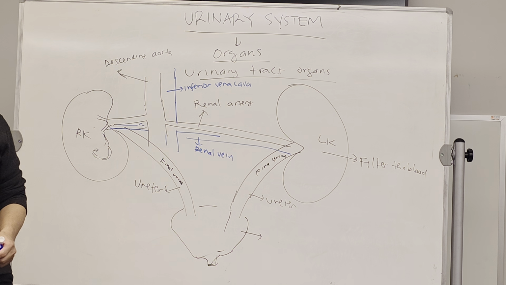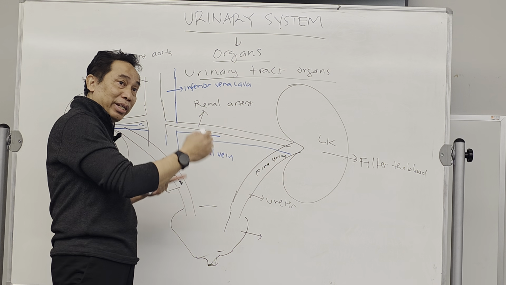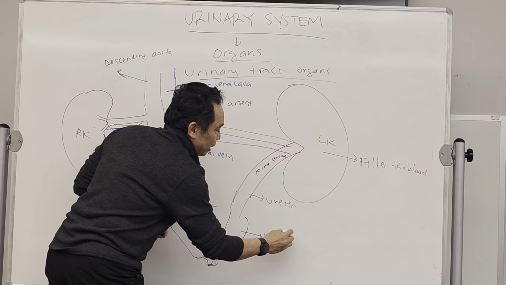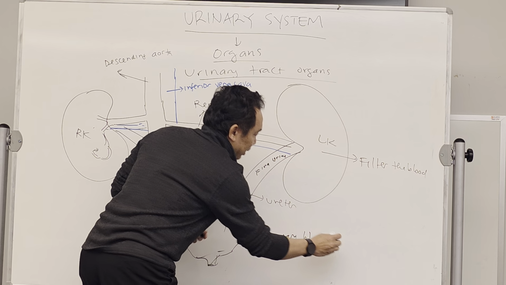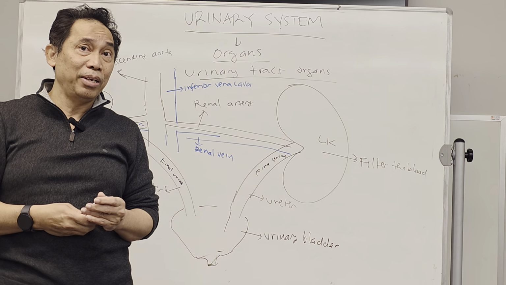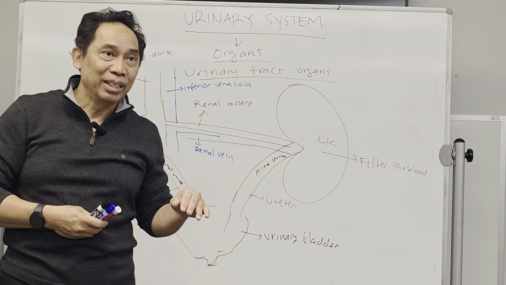In this one, storage of the urine. Anybody know the name? What is that? Bladder. But because this is the urinary system, we're going to use the complete name, which is urinary bladder, because there is another bladder. Remember, the storage in the liver is called the gallbladder, the storage of bile.